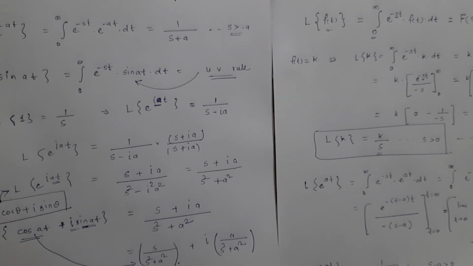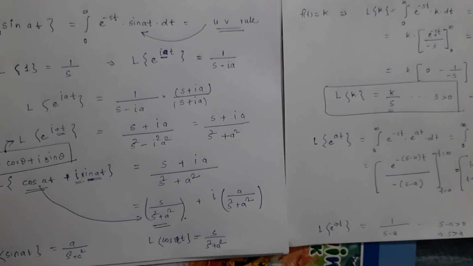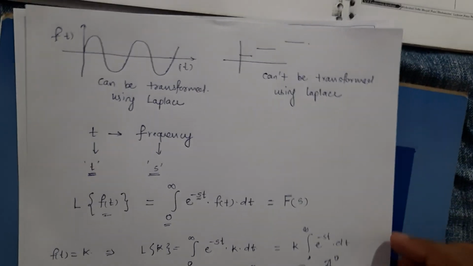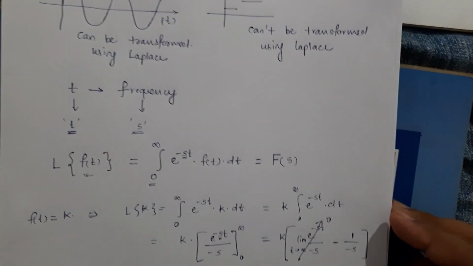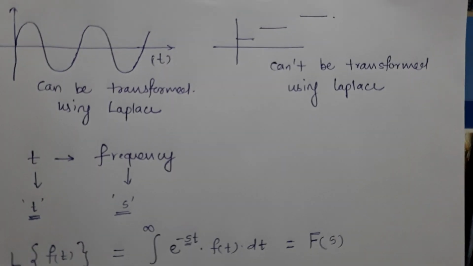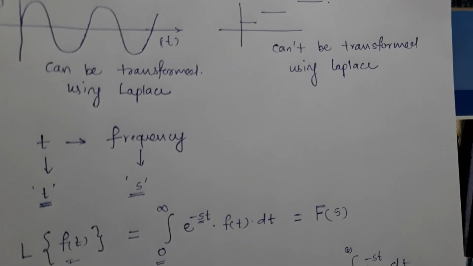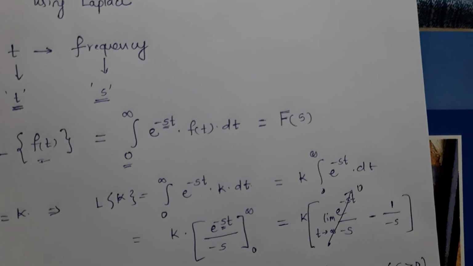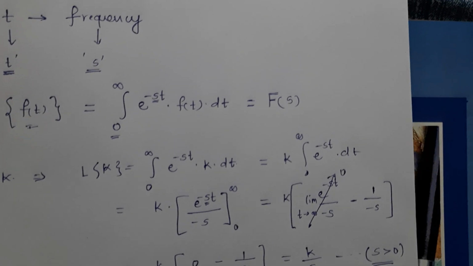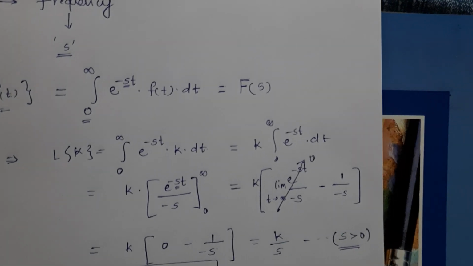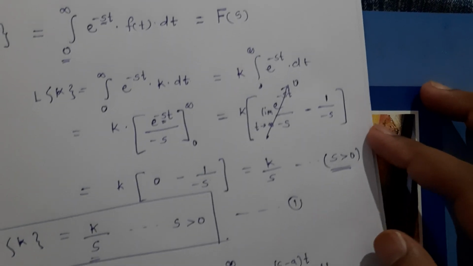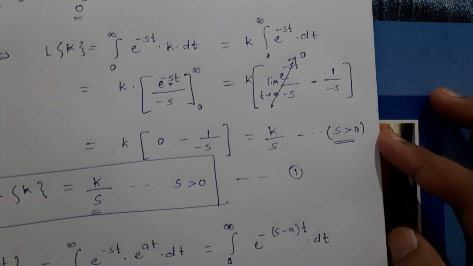So with this I will conclude today's lecture. Let me just summarize what we saw today. We saw the basics of Laplace, the definition of Laplace, and the mathematical representation of how one can transform an input function into an output frequency function, which is a real-time application of Laplace.